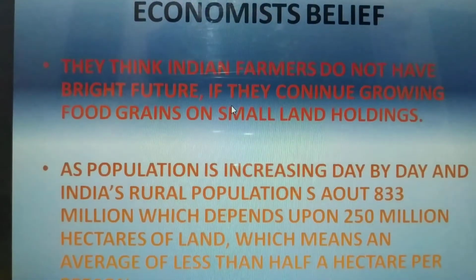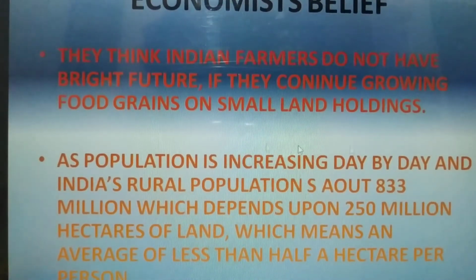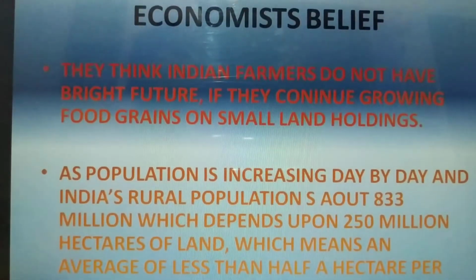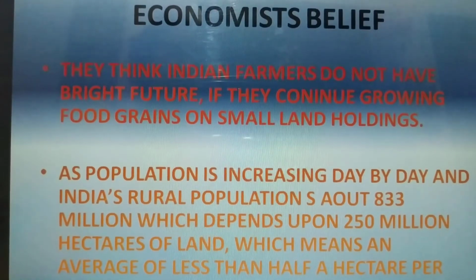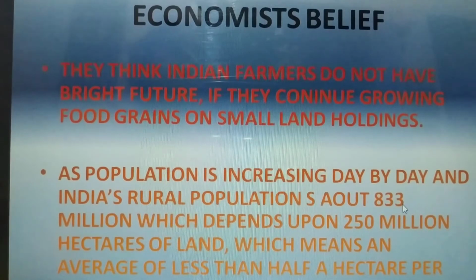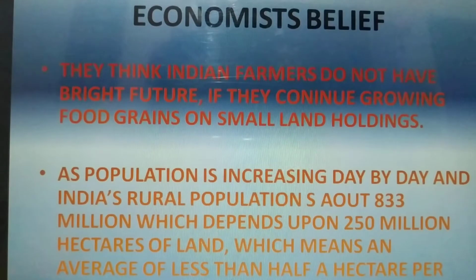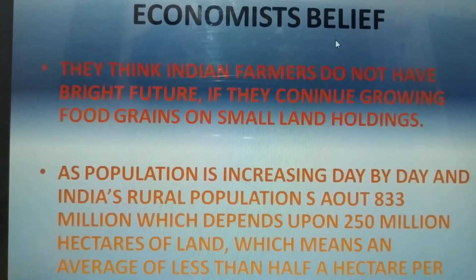Now, what do economists believe regarding India? They think that Indian farmers do not have a bright future because of small land holdings, and food grains are continuously grown by the farmers because they are not very rich. Therefore, they keep on growing crops on small land holdings. As population is increasing day by day, India's rural population is about 833 million, which depends upon 250 million hectares of land, which means an average of less than half a hectare per person. And half a hectare is not sufficient per person for a year. So it is necessary to consolidate the land holdings.